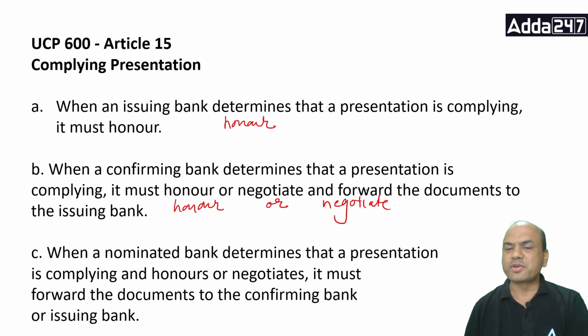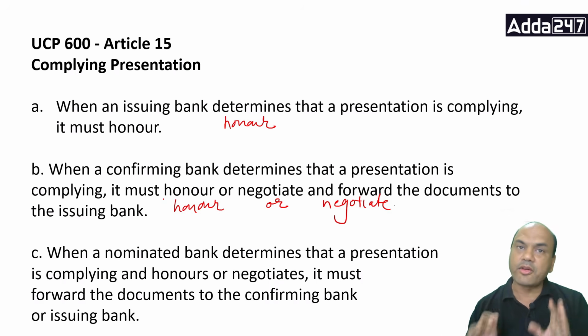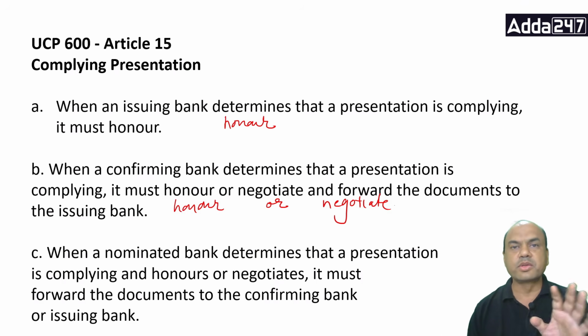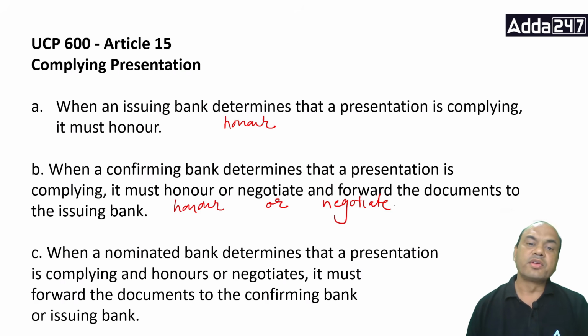And then the last part is: forward the documents to the issuing bank. Ultimately, the documents have to go to the issuing bank. Simple. Leave that third part, I assume you have understood it. You have to forward the documents to the issuing bank in any case. So that is okay now. Now, this part is very important.